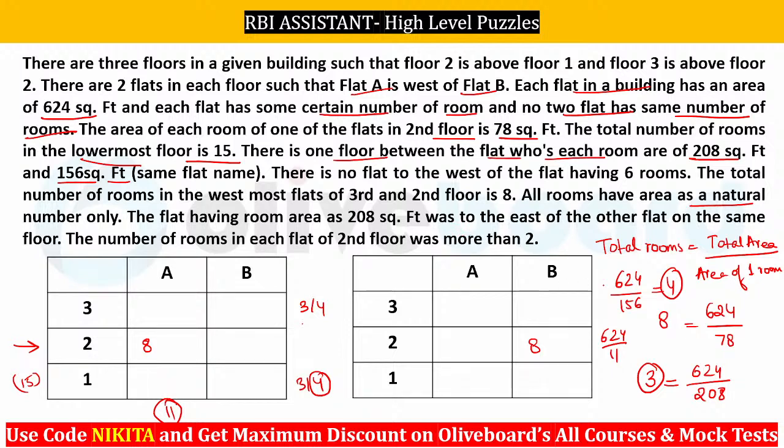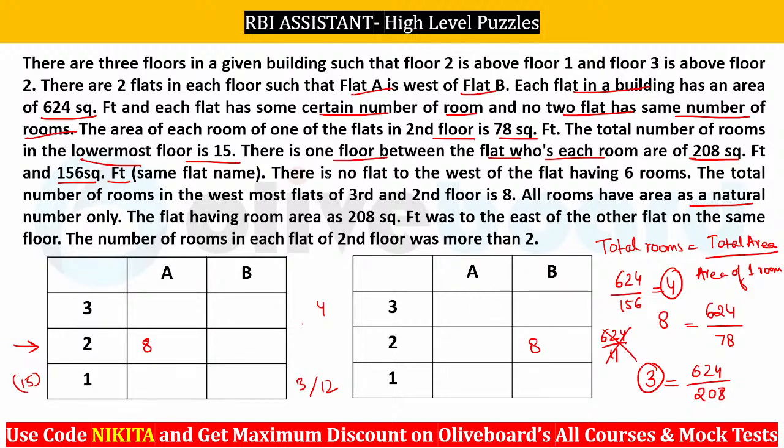Okay, so I hope this is clear that if you divide 624 by 11, that is not a possibility, because that will not give you a valid value. That means we cannot have 4 rooms in here. So that means we will have 3 rooms in here and 4 rooms in here. So you can see the division has to be 12 and 3, right? So we have 12 and 3 in the first floor. Okay, I hope this is clear to everybody.